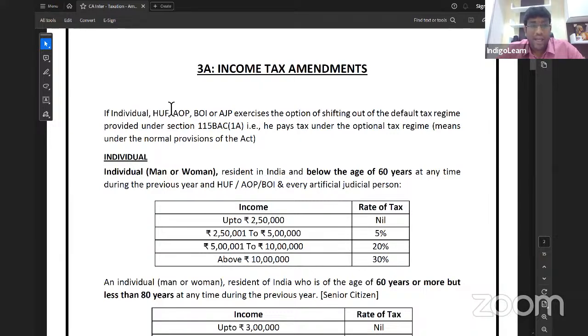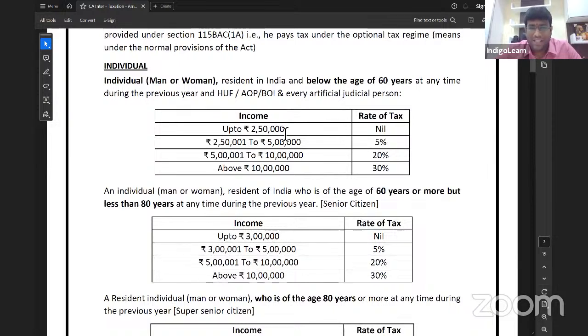Come on, see that, my dear friends. If an individual, HUF, AOP, BOI, or AJP exercises the option of shifting out of default tax regime, sir, in the question, they will specify very clearly whether he is paying tax under a default tax regime or he has opted out of default tax regime. In the question, if they specify that he shifted out of default tax regime, that means he is paying tax under an optional tax regime, which is nothing but normal provisions. Clear, friends? What are the normal provisions? 2.5 lakhs nil, 2.5 to 5 lakh 5%, 5 to 10, 20%, above 10, 30%.